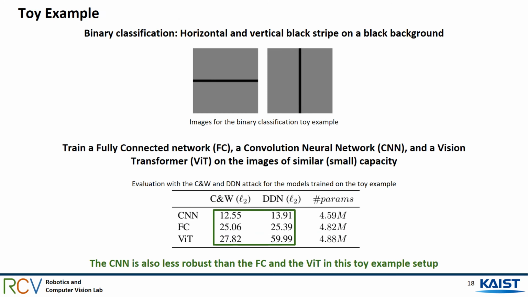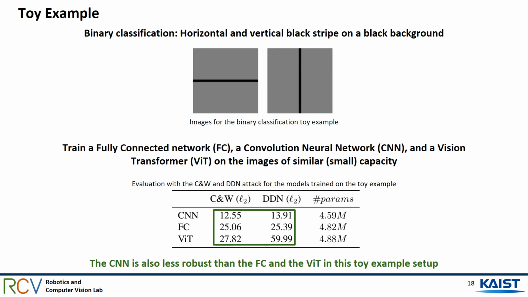In the previous white box attack, we observed that ViT and MLP-Mixer are more robust to adversarial examples than conventional CNNs. To facilitate the understanding of the mechanisms, we designed a toy example of binary classification where each class is only represented by a single image with a size of 224. The two images consist of a single black stripe on a gray background, differing only in the orientation of the stripe, namely a vertical and a horizontal stripe.